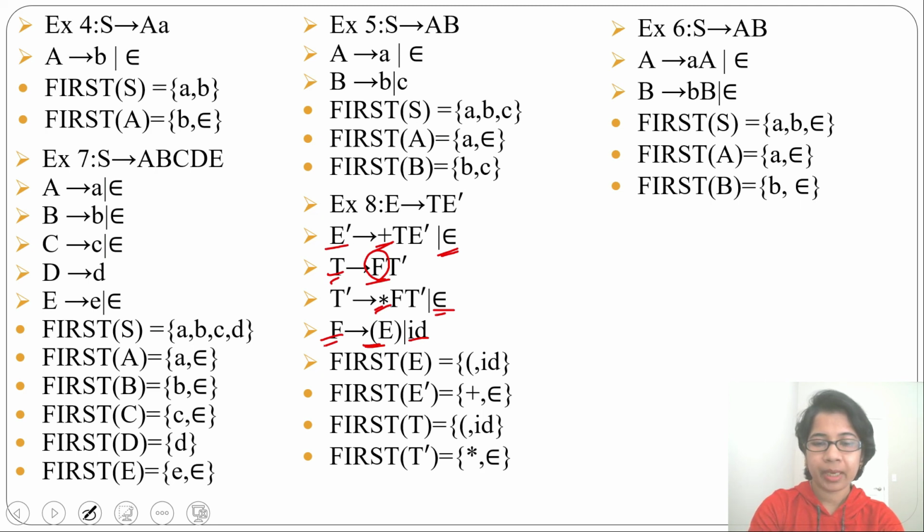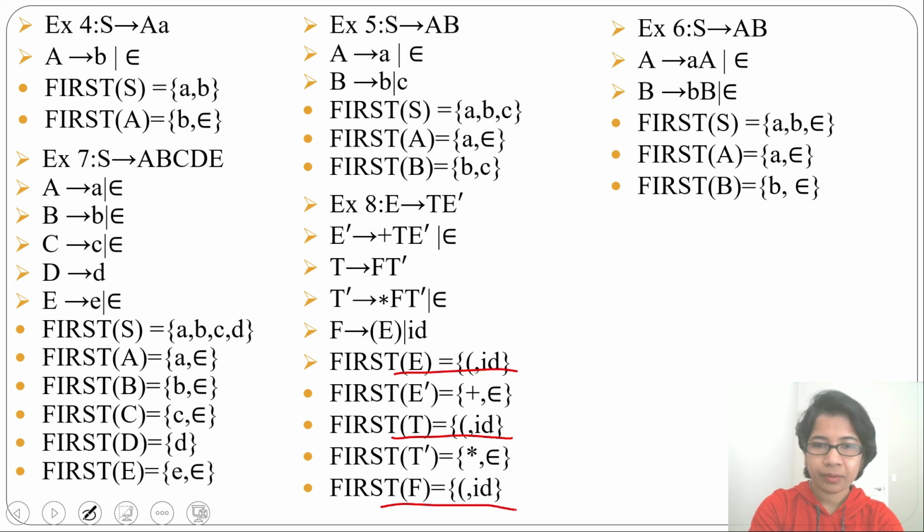Next, first of F will be start bracket and ID. Now you can see first of E, first of T and first of F are the same. It is start bracket and ID. As from E you can derive T, from T you can derive F, from F you can derive start bracket and ID. Just remember, the terminal which can be derived first in the derivation process is called first of that variable.